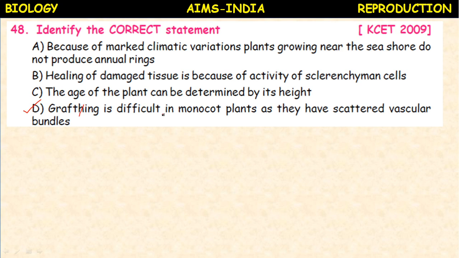It is one of the reasons, and also due to the absence of cambium in the vascular bundles it is not possible. Grafting is successful by the formation of new tissues between scion and stock. So as the vascular bundles are scattered, it is not easy to do grafting in the monocots.